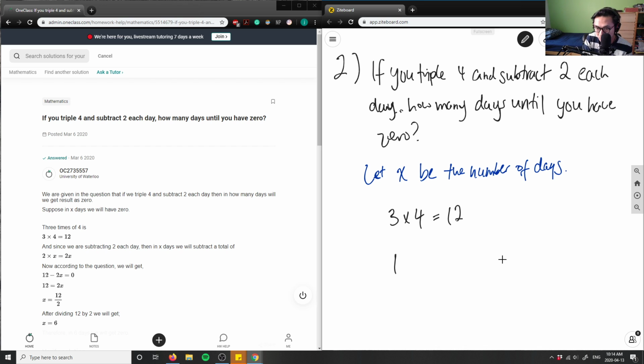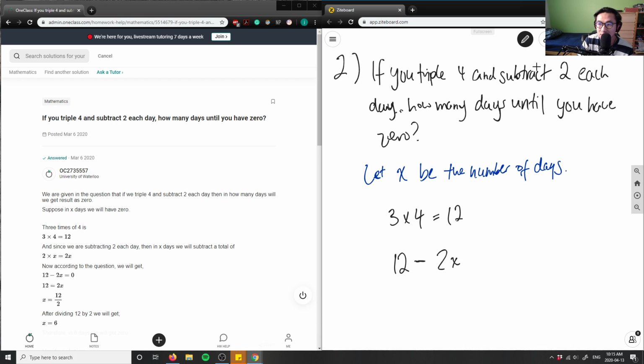So we have this number 12 here, and we're subtracting 2 each day. So when it says 2 each day and x is the number of days, then we would have 2 times x, right? Because remember, x is the number of days, and we're subtracting 2 each day. So the first day I would subtract 2, the second day I would subtract 4, third day I would subtract 6. That entire expression can be modeled as 2 times the number of days, right? So we have this here, 12 minus 2x.